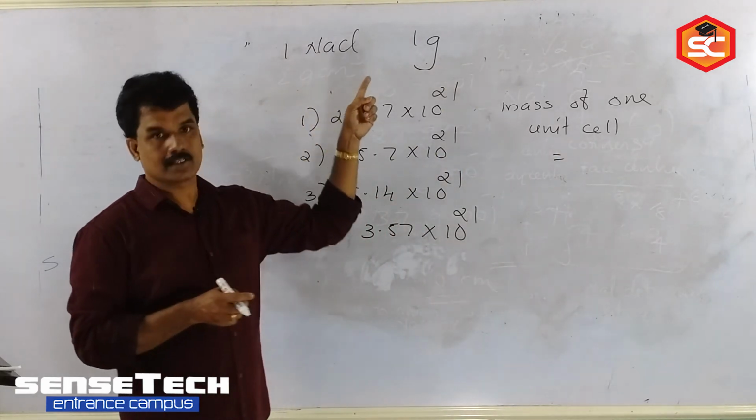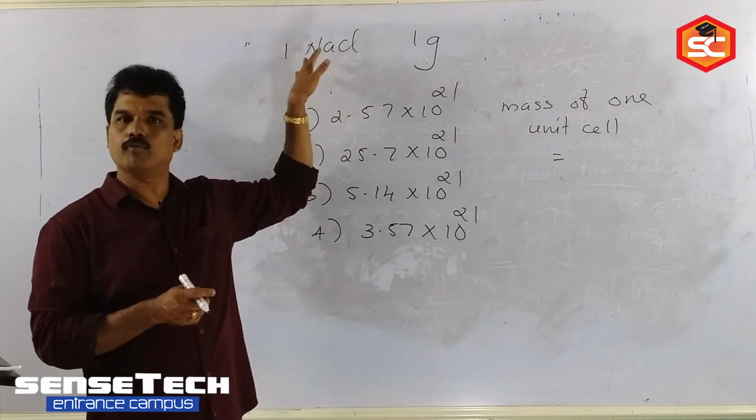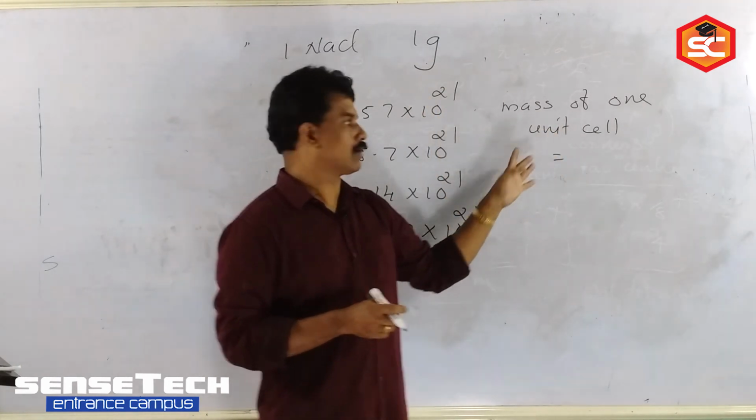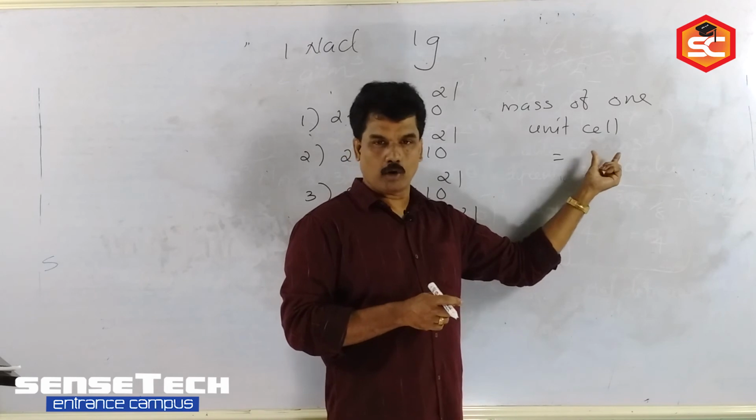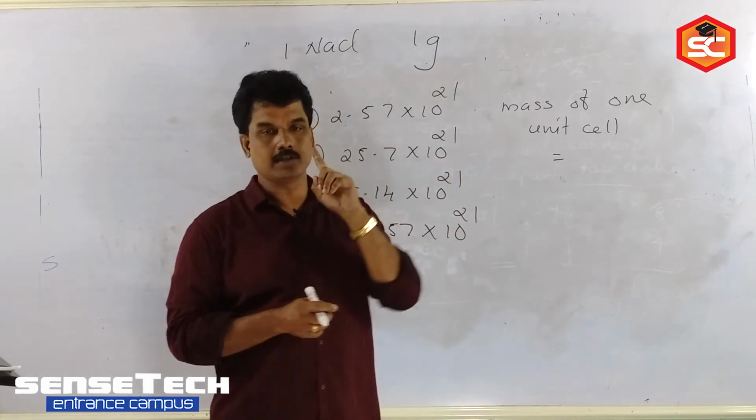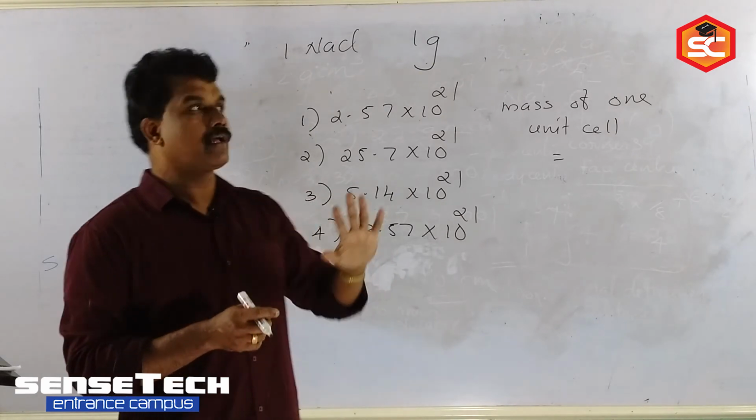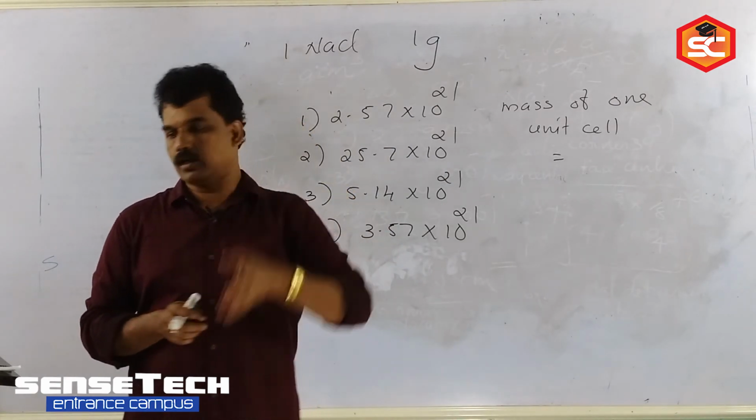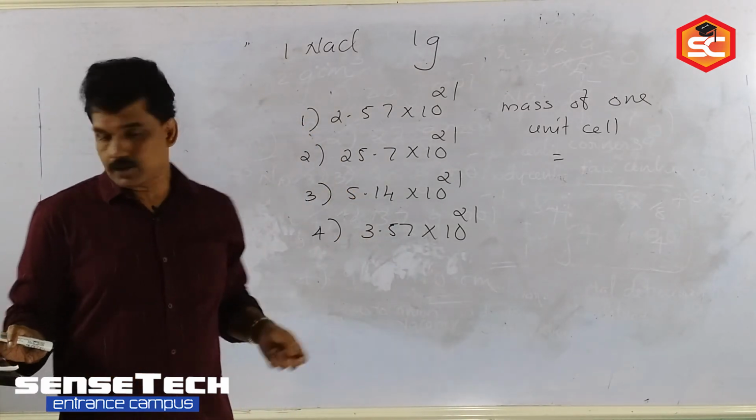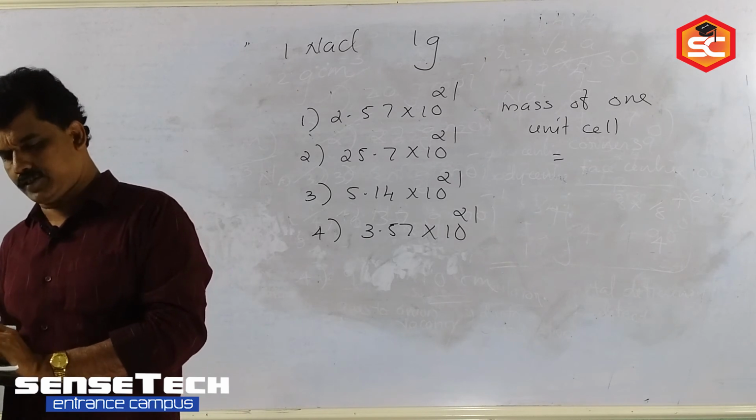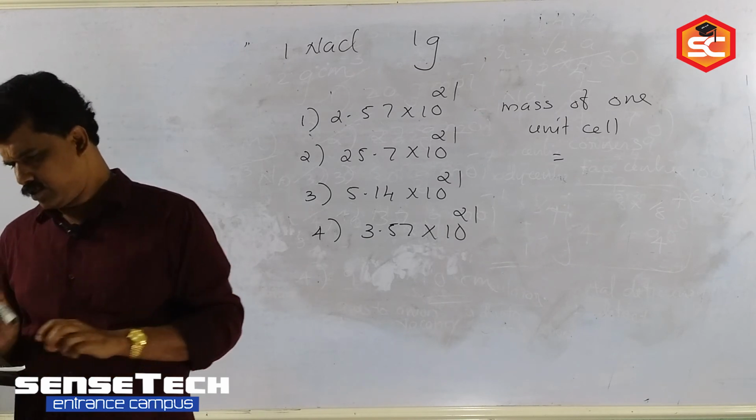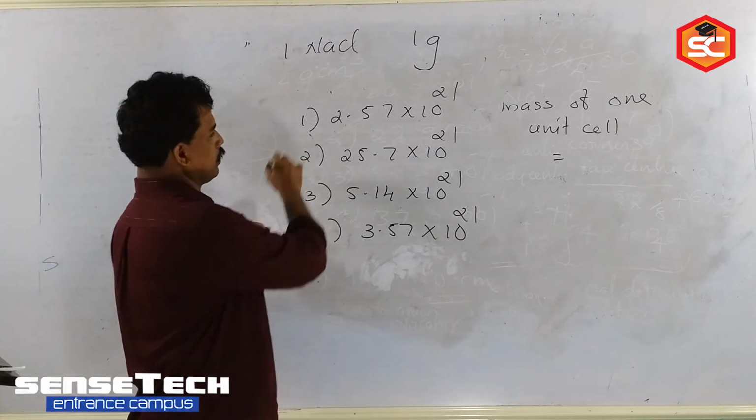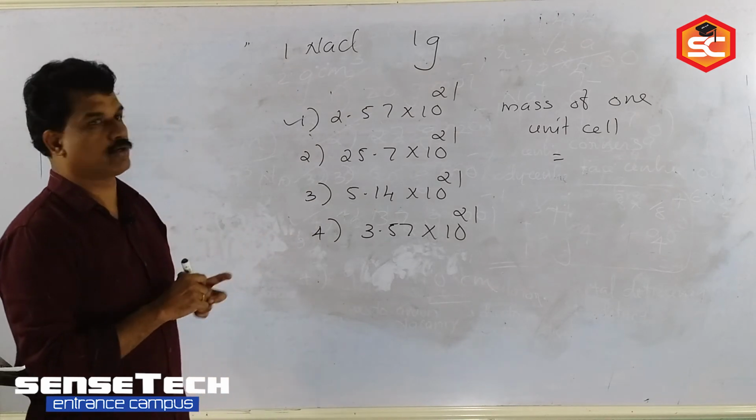Here they are asking how many unit cells are there in 1 gram of sodium chloride. So you find out the mass of a single unit cell: the atomic or molecular mass divided by Avogadro number. How many such unit cells are there in 1 gram? 1 gram divided by the mass of a single unit cell. Calculating, you get the answer 2.57 into 10 to the power 21.